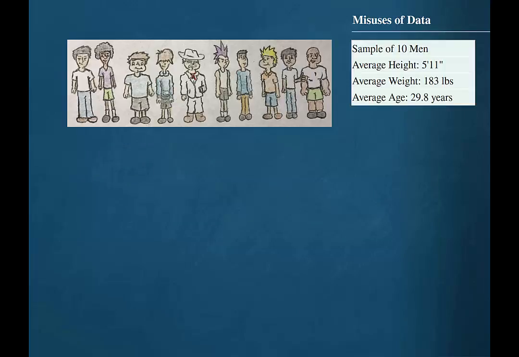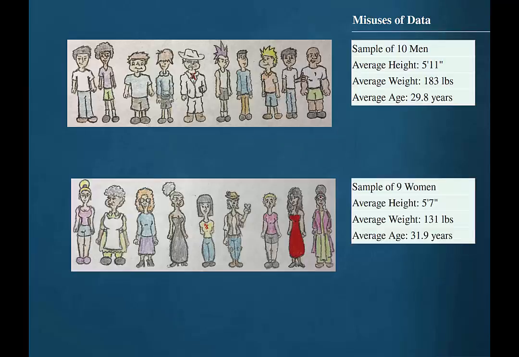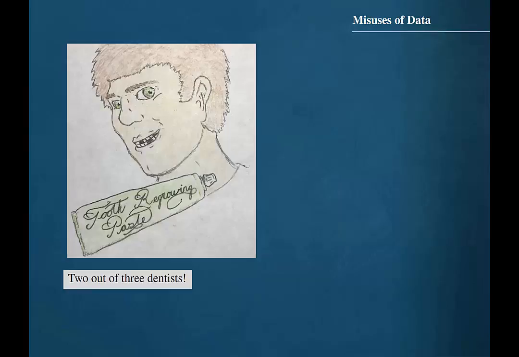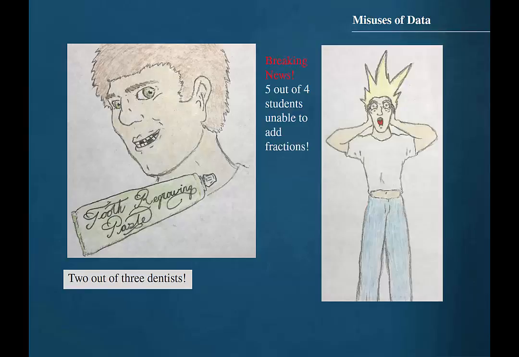Data is used appropriately every day to attempt to describe populations, compare populations, determine relationships between variables, test hypotheses, and make estimates about population characteristics. However, data is also frequently misused to sell products that don't work properly, to attempt to prove something true that is not really true, or to get our attention by using statistics to evoke fear, shock, and outrage.